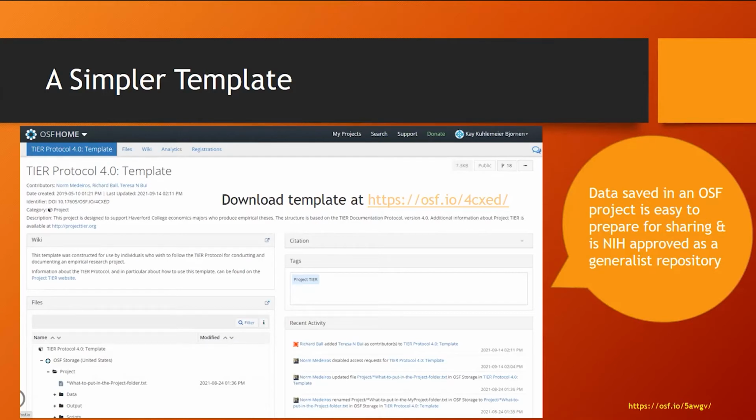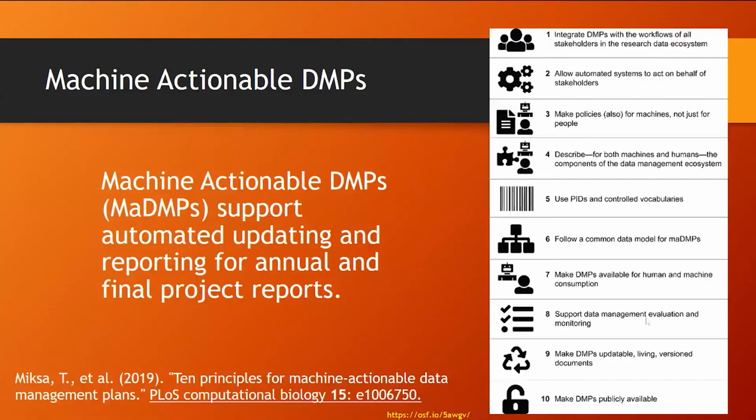If you need to, for instance, de-identify data before you publish it, or create a subset of your data for publishing that needs to be public, it's very simple to create a separate folder or a separate component for that. Okay, so it's a very good tool that allows you to plan for that data sharing.